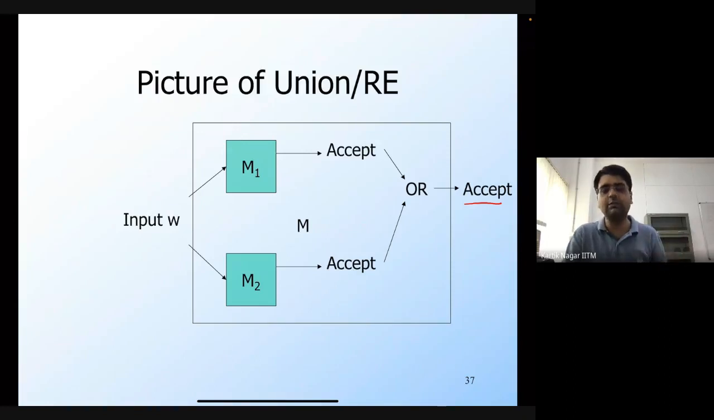because a recursively enumerable language only enforces the constraint that whenever you accept, you must halt. Whenever you reject, you can either loop forever, or you can halt as well, or you can halt in a non-final state. So in this case, we are not really halting. This M will halt only if either of the two machines halts and accepts.